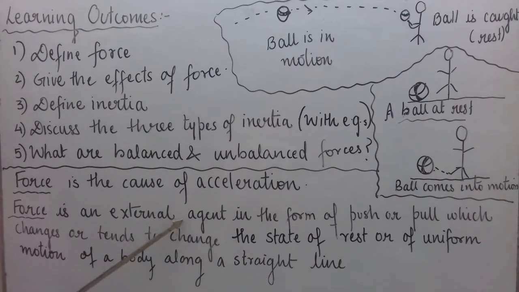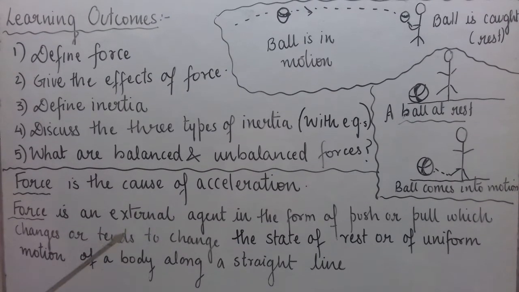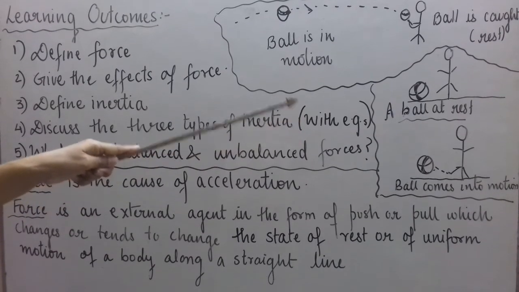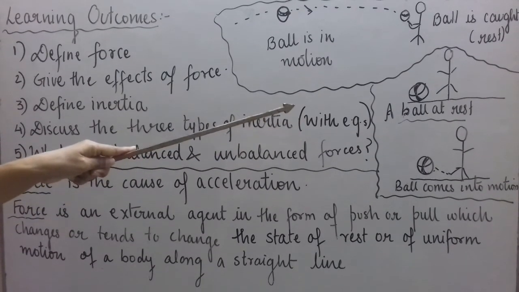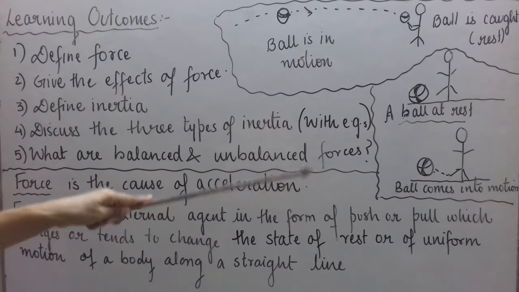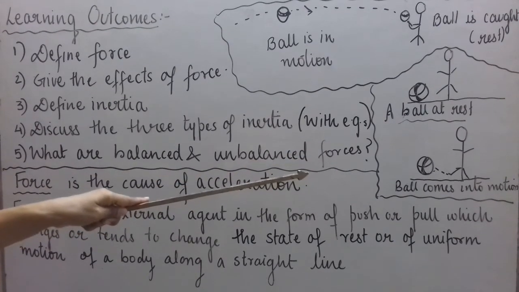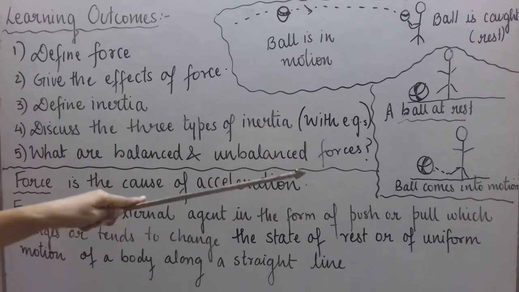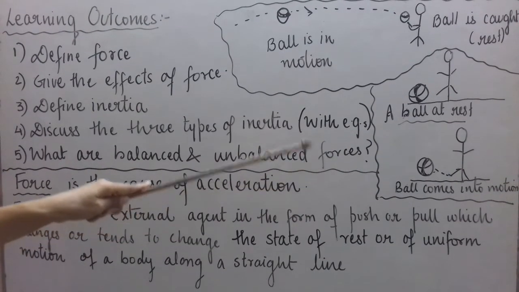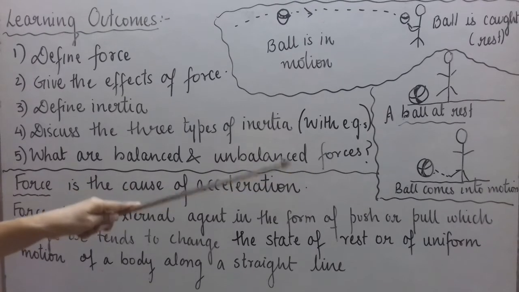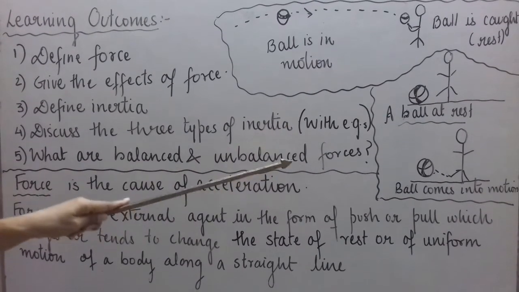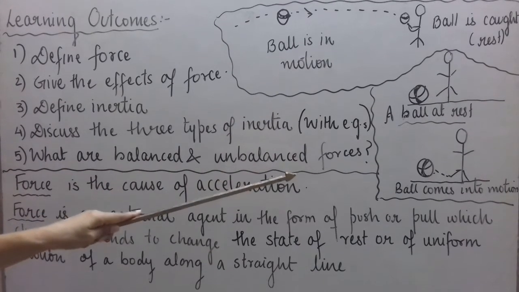Why external agent? Because see, if you consider anything at rest, like for example, there in that figure, a ball is at rest and a person is standing close to it. The ball comes into motion when the person kicks it, and kicking is a kind of pushing. Okay, so when a push is applied, a force is applied on the ball, then only ball comes into motion. If the person does not apply force, the ball will stay there forever.